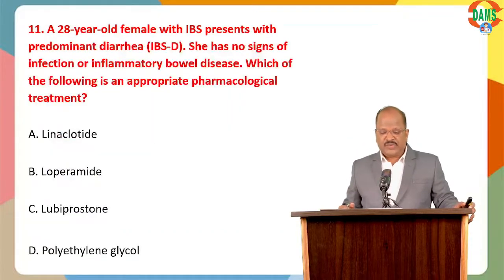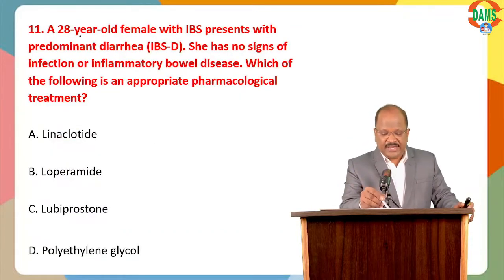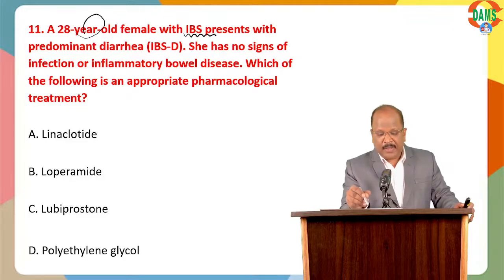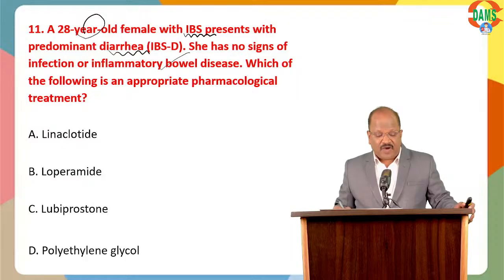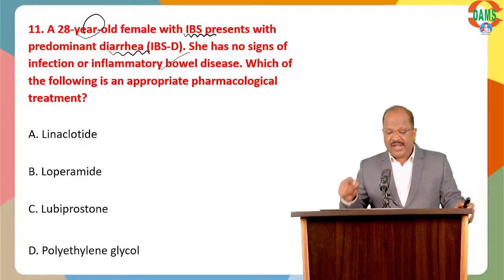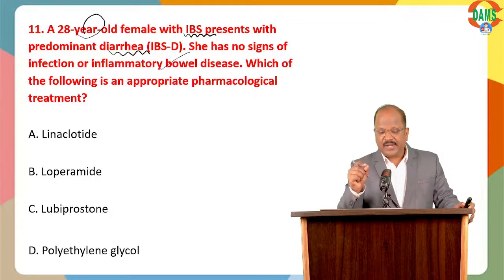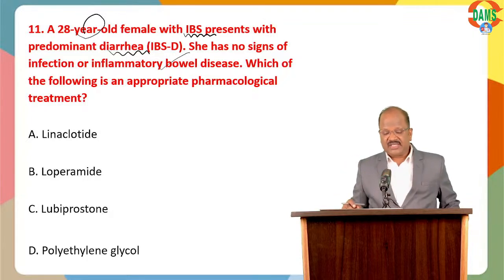Okay. Next question. A 28-year-old female with irritable bowel syndrome presenting with diarrhea-predominant IBS. She has no signs of infection or inflammation. Which of the following is an appropriate pharmacological treatment for this case?